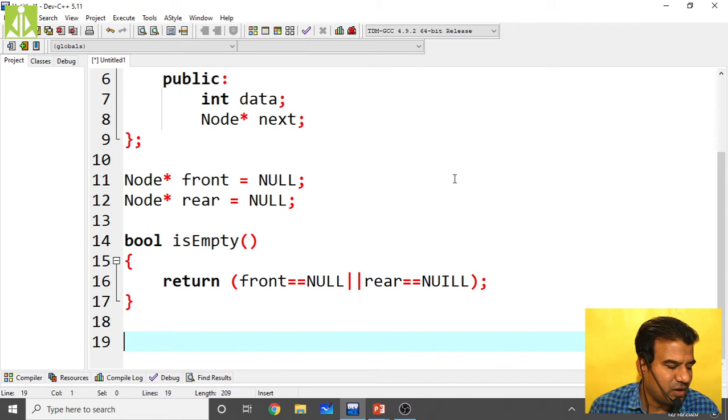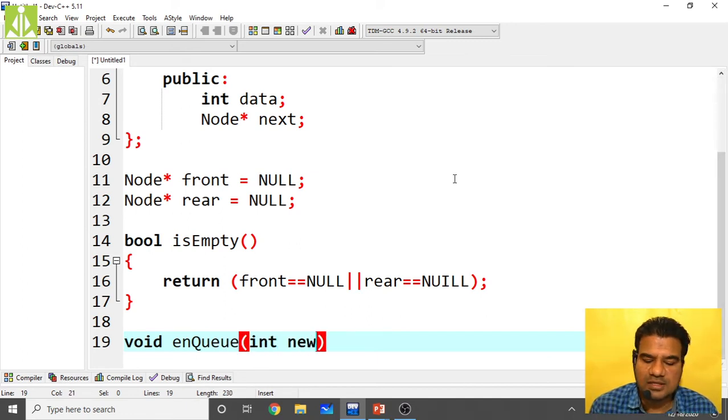The next thing, we have to perform the enqueue operation. So void, as it will take only the data and will not return anything. So enqueue operation, pass the data, that is nothing but our new data. See, this terminology I keep repeating.